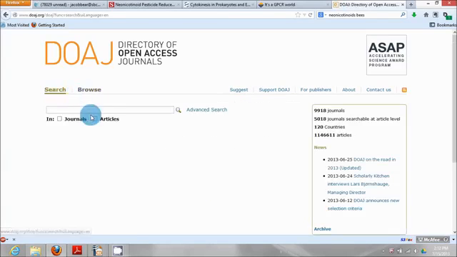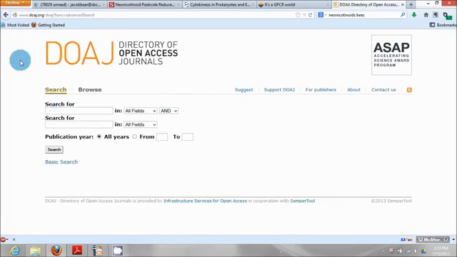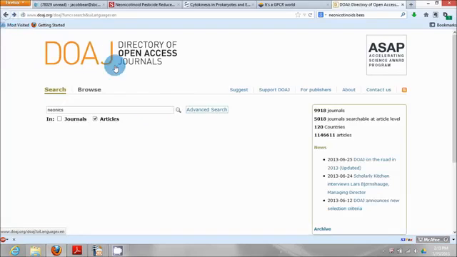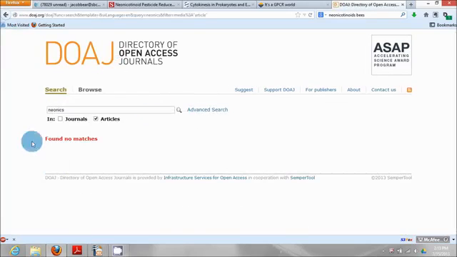Click all journals. Actually, I'm going to click search. So searching for articles about neonics. Neonics. And do an advanced search, or actually, take that back. Neonics, I'm just going to do a search. I hit the wrong button there. And it found no matches.